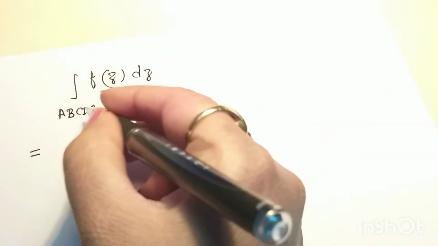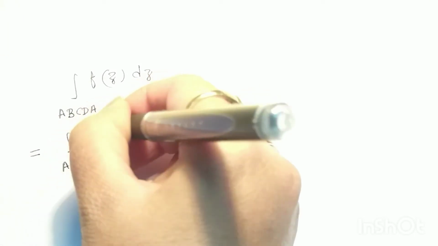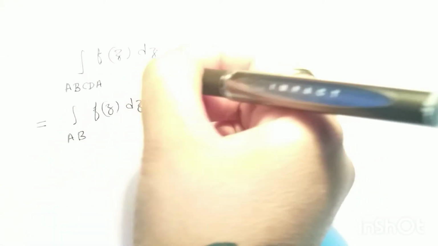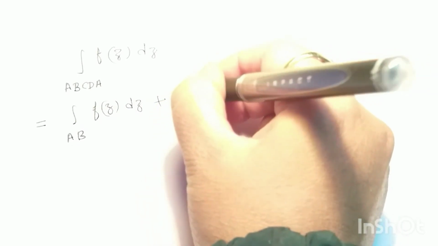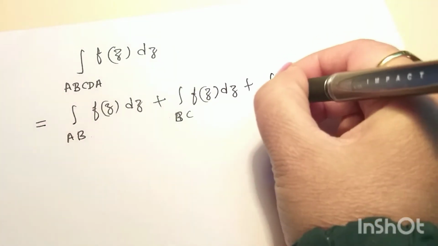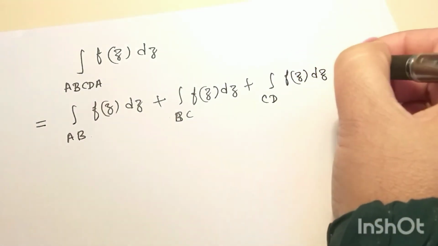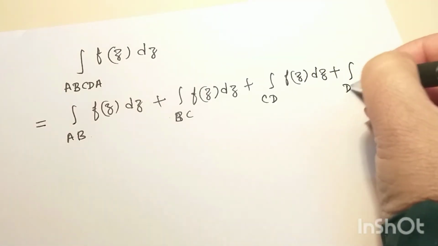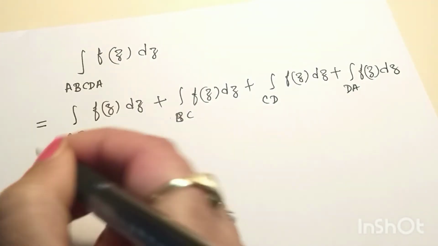We split this integration like integration of f(z) along AB plus integration along BC for the function f(z) dz plus integration along CD for the function f(z) dz plus integration along DA for the function f(z) dz. Okay.